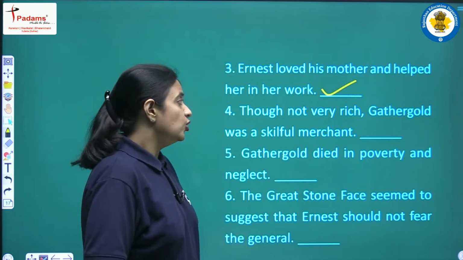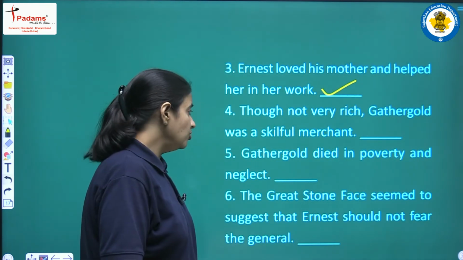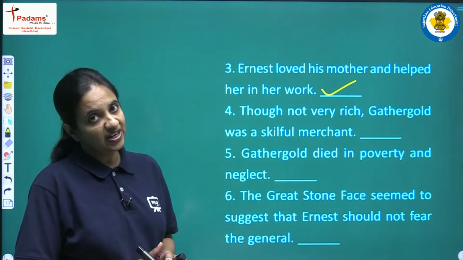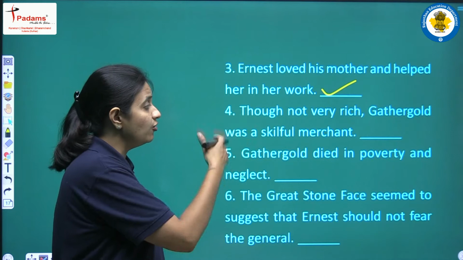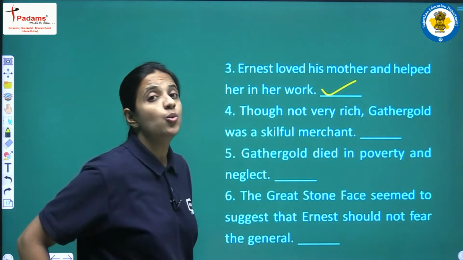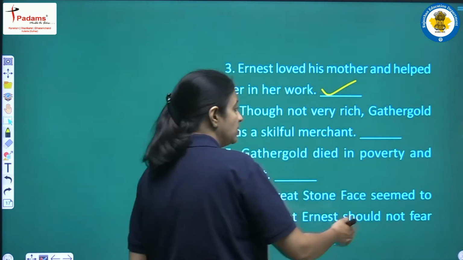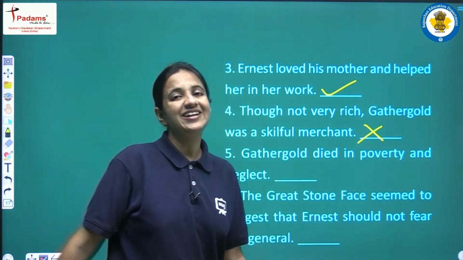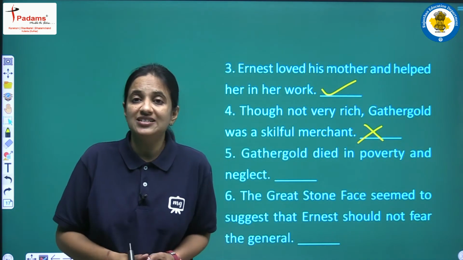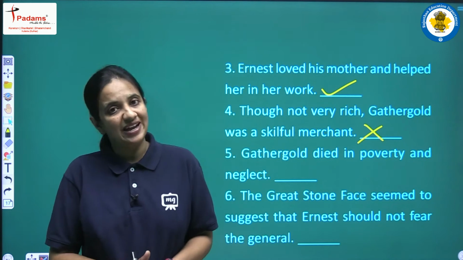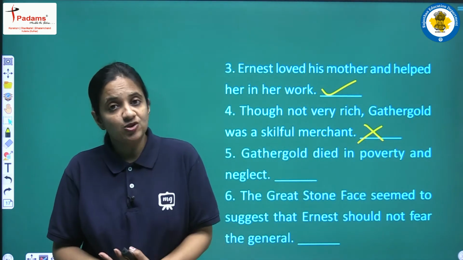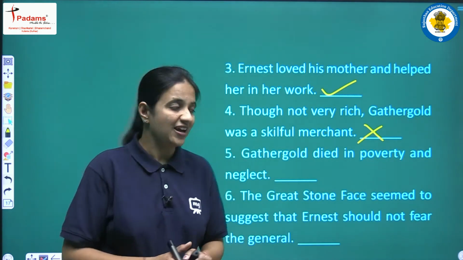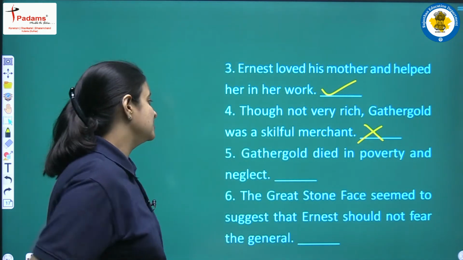Next is, though not very rich, Gathergold was a skillful merchant. The sentence says that Gathergold was a very skillful merchant, but he was not very rich. So this is a false sentence, because we have read that Gathergold was very rich, or we can say he was the richest person of that valley, and he was a very skillful businessman also, and he actually earned a lot of money, right? So this is a false sentence.